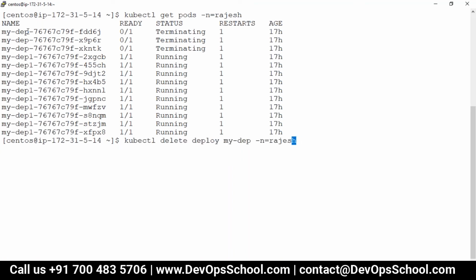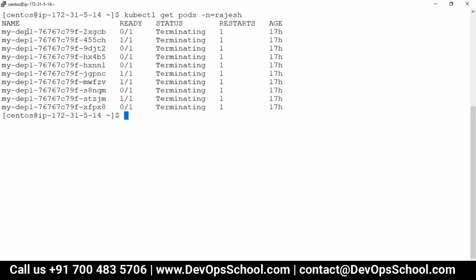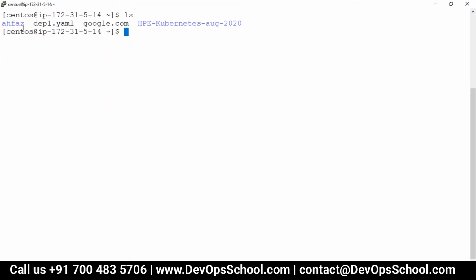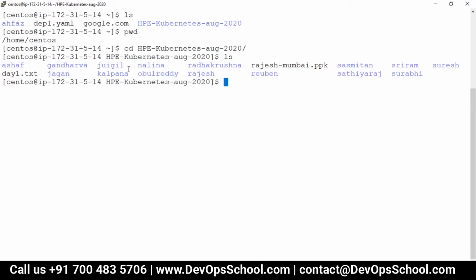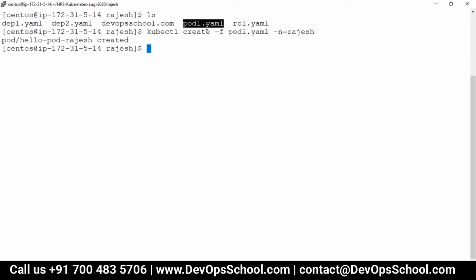I have one more deployment, which is deploy one. So I deleted both. See here, everything got deleted. Now what I'm going to do is create one pod. I have to go to the HPE directory and inside that Rajesh, and then create a pod: kubectl create -f pod1.yaml -n Rajesh. Now I created one simple pod.